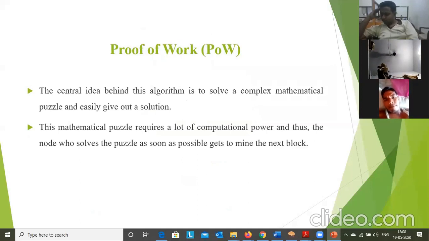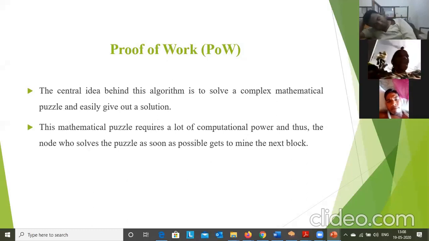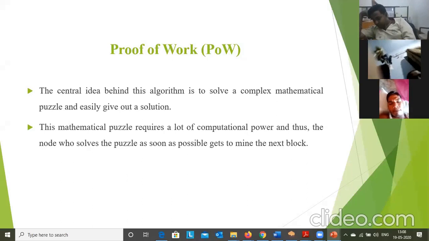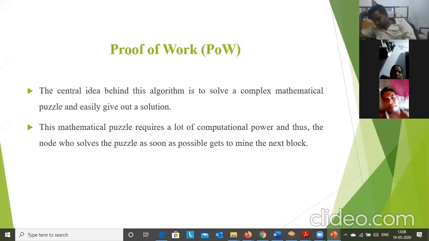Next, we have one more consensus algorithm, proof of work. Proof of work is a consensus algorithm we use in the Bitcoin network. Here, for blockchain mining, the miner has to show the proof in order to add a new block. The central idea behind this algorithm is to solve a complex mathematical puzzle, and the miner has to give the solution for this.